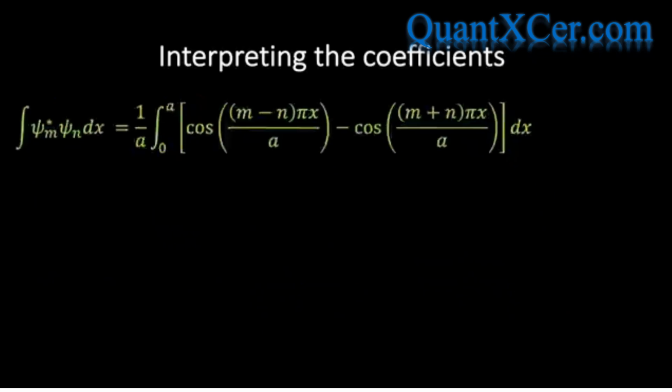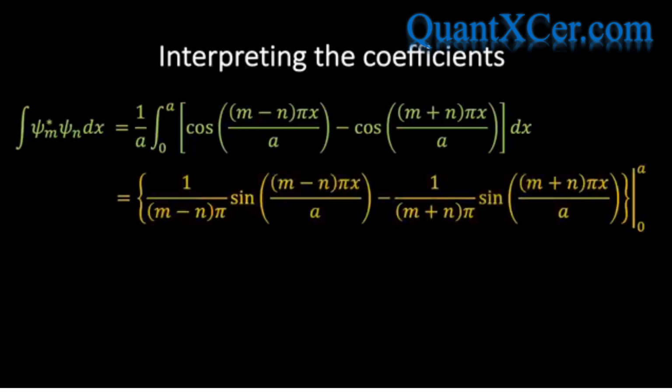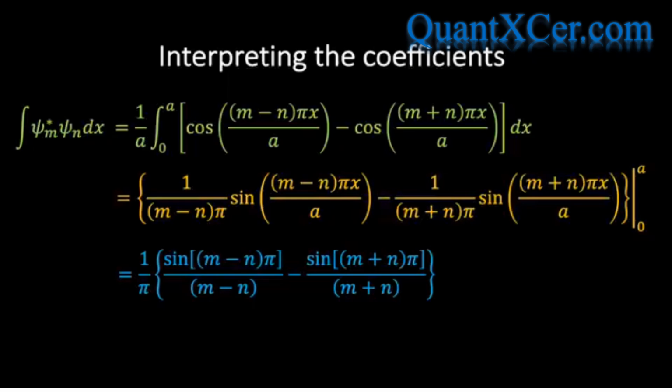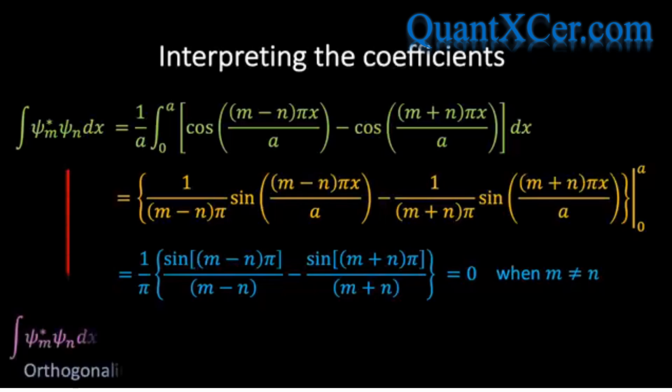If we then evaluate this integral, we find the following slightly intimidating expression. But if we then sub in the limits of the integral, we find something slightly more compact. And we can in fact see that this is equal to 0 when m is not equal to n, since in this case we will have an integer multiple of pi inside each of the sine terms, and therefore the whole integral will be equal to 0. This condition is often referred to as orthogonality, and the two different eigenstates represented by m and n are said to be orthogonal to each other. Now it's worth noting that this argument does not work when m equals n.